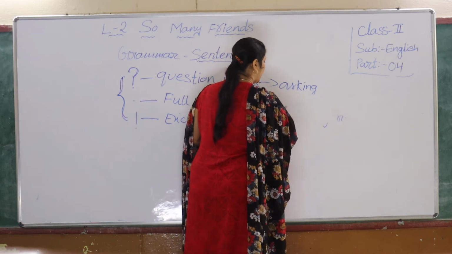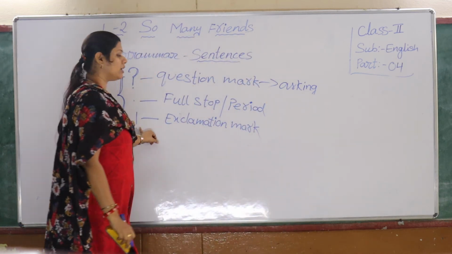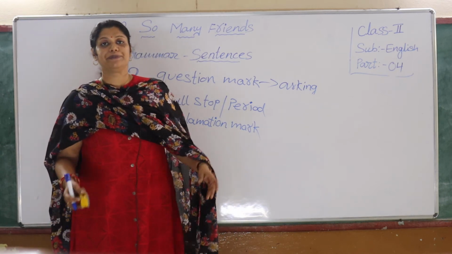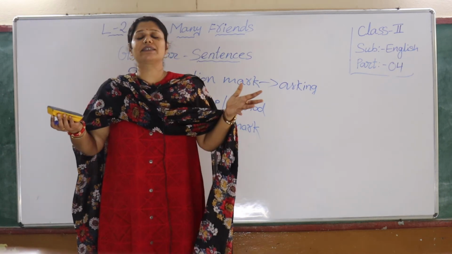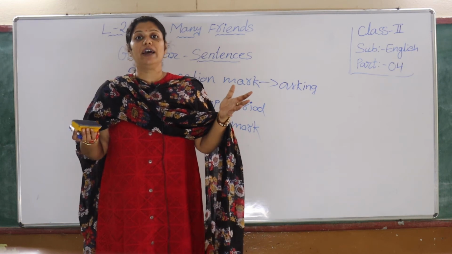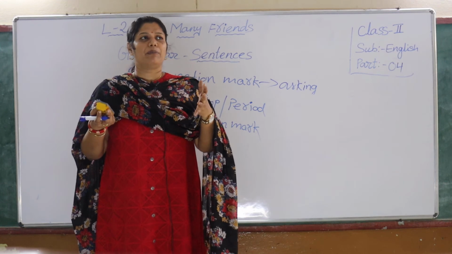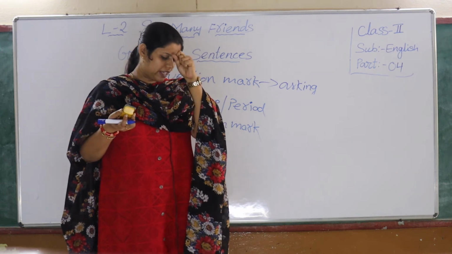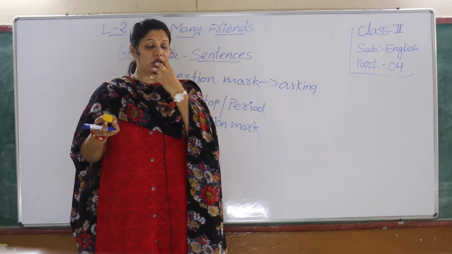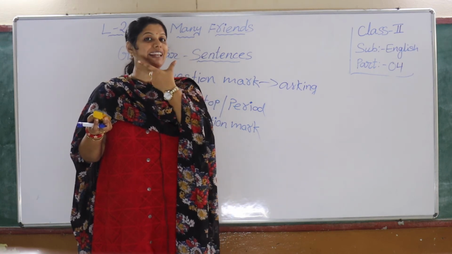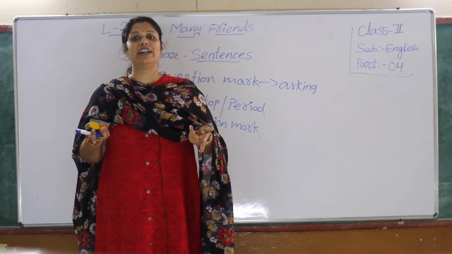Understand? Next, exclamation mark. What is an exclamation mark, children? Where I am exclaiming something. Exclamation means, for example, suppose you are sad, I am very sad. With your face, when you are dull, crying, happy, smiling, when we see your face, we understand.